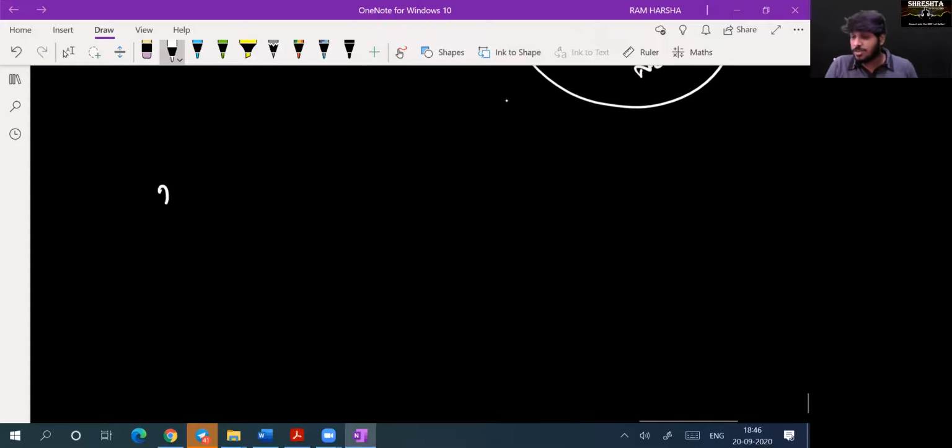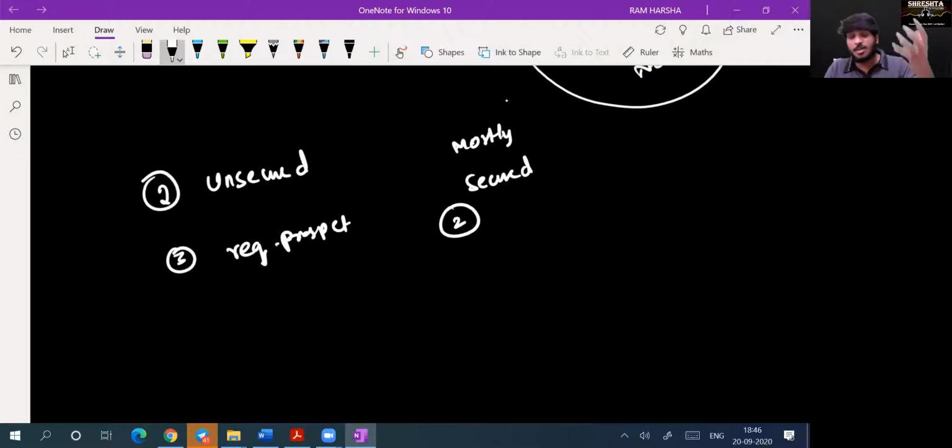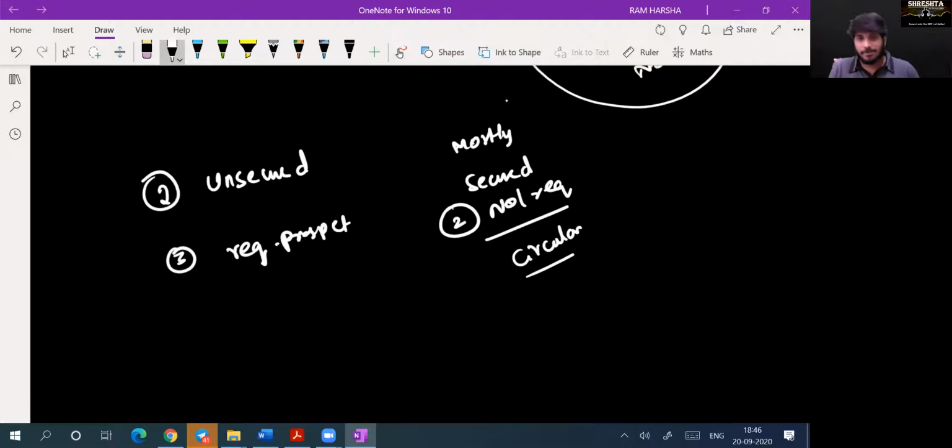Second one, which I strongly feel: what is the second difference? Debentures can be generally unsecured. Deposits are mostly secured. Issue of debentures requires a prospectus. Raising of deposits does not require a prospectus, but instead of a prospectus we call it a circular. Circular is enough. Issue of debentures can only be through stock exchanges.